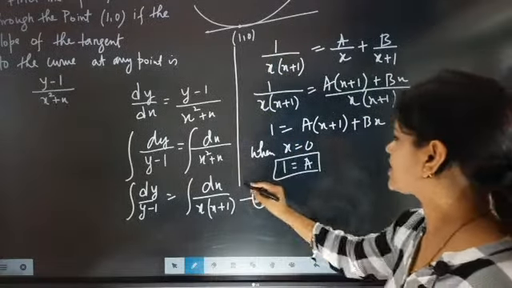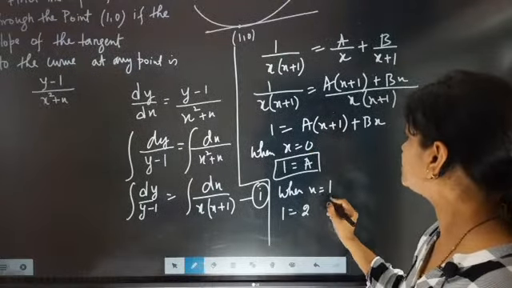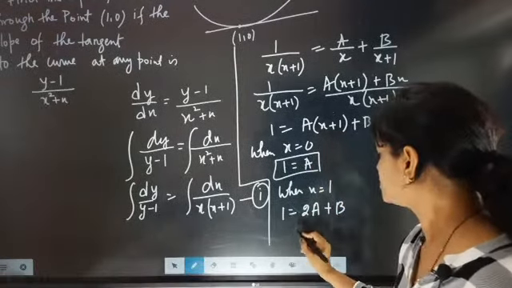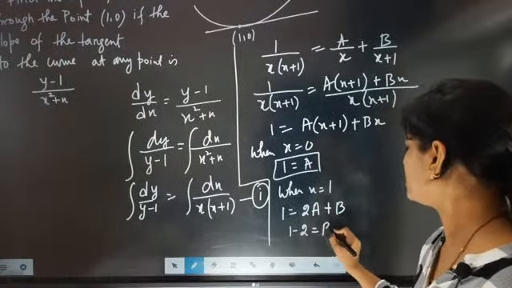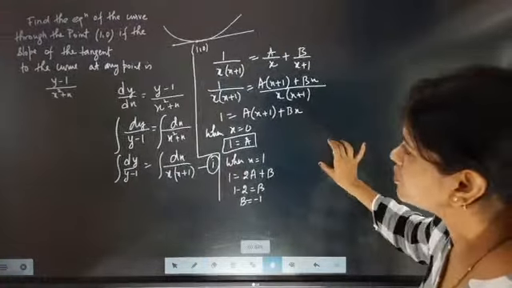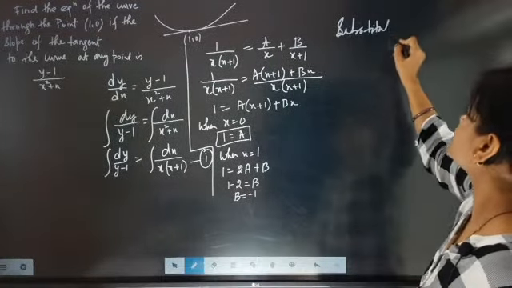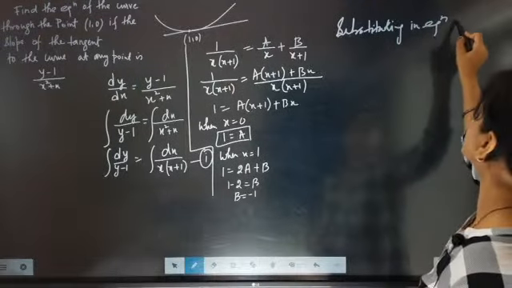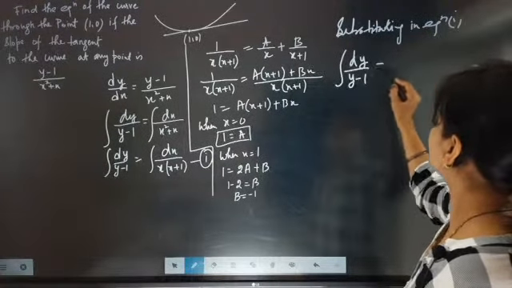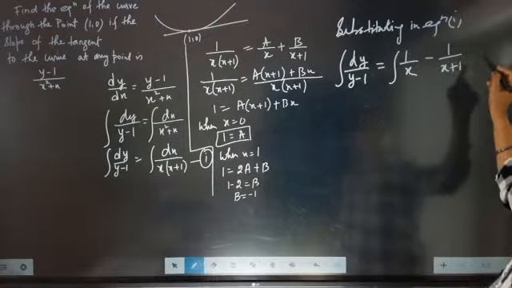Now when x will be equal to 1, then it will become 2a plus b, and the value of a is 1. So 1 minus 2 equal to b. So b is coming as minus 1. Now we are going to substitute this value in equation 1. If you will not focus on these types of questions and these questions come, then it will be a big problem for me. So 1 by x minus 1 by x plus 1 dx.